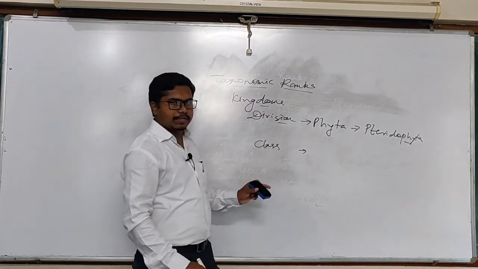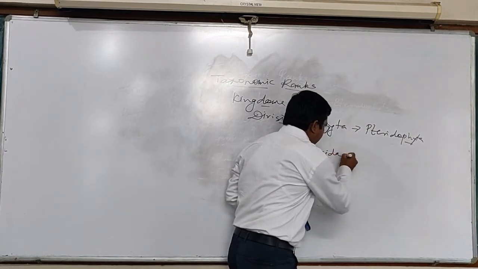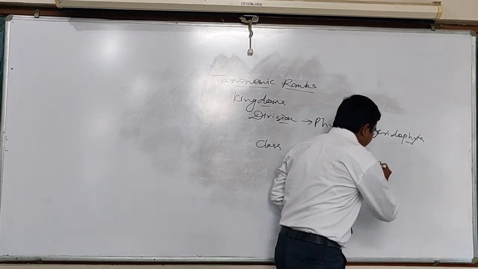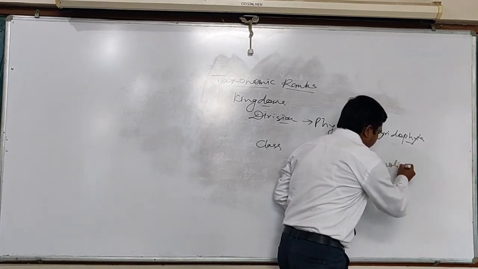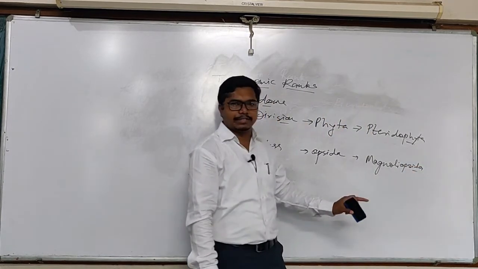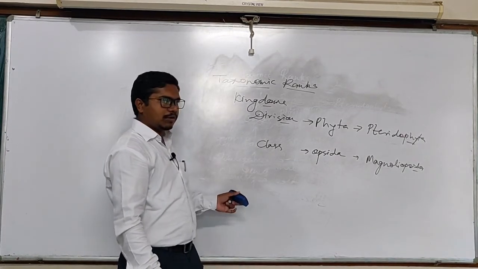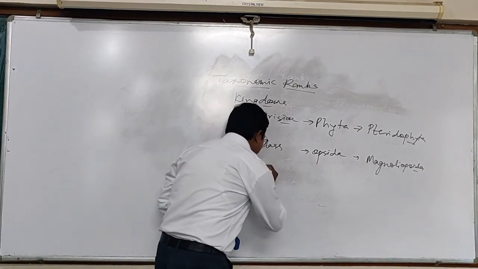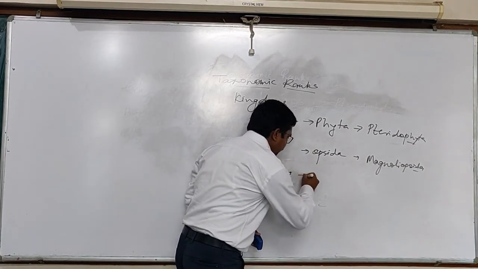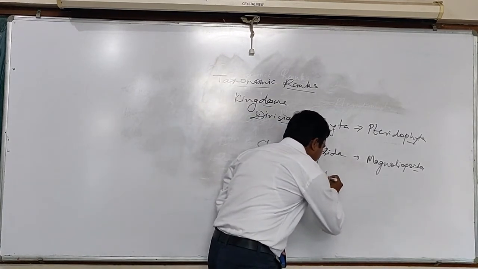The class has the suffix opsida. For example, Magnoliopsida, Pteridopsida, etc. The class is again divided into small groups that are called orders, and it has the suffix ales.